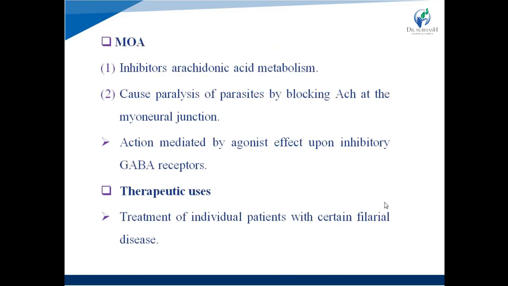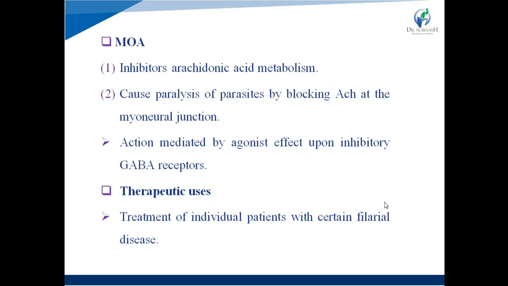arachidonic acid metabolism, right? Arachidonic acid metabolism inhibition leads to decreased immunity of the helminths, right? They become more susceptible to immune attack, right? DEC is not directly toxic to the filarial microfilaria.